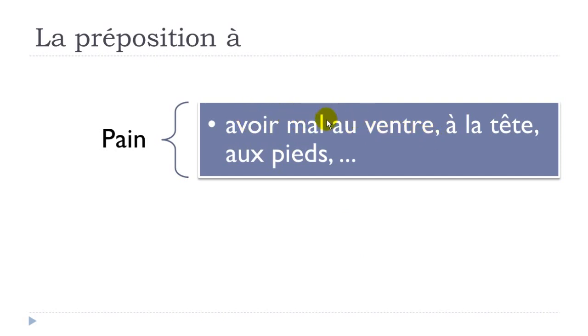Obviously this au is à plus le, so that's the reason why it's like that. Ventre is masculine. If it's tête, la tête, head, headache, à la tête, same structure, avoir mal à la tête. And then pied, foot, au pied, avoir mal au pied.